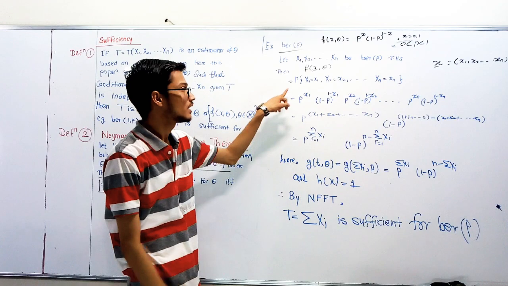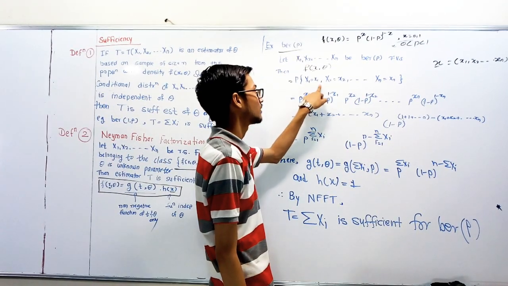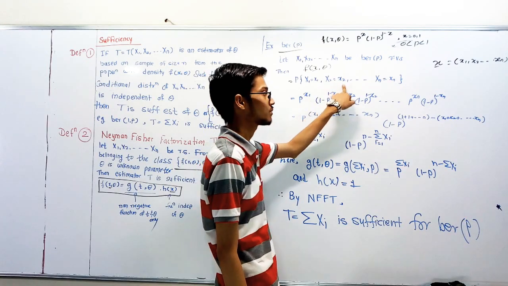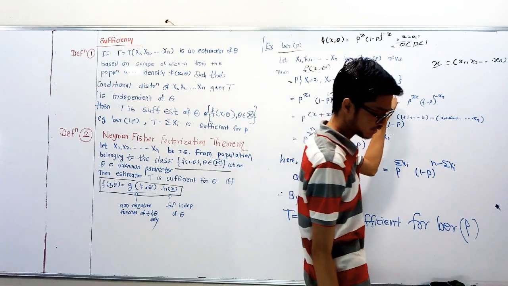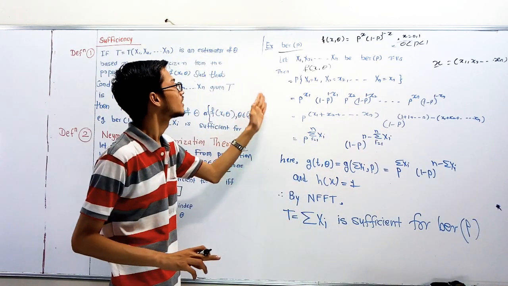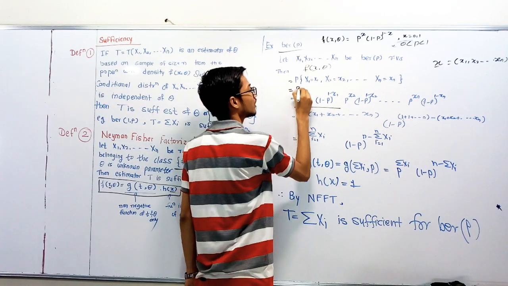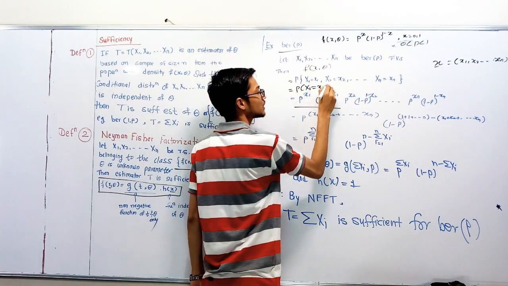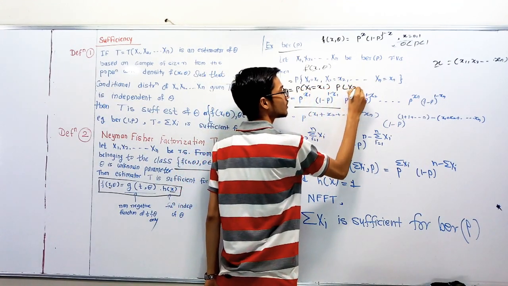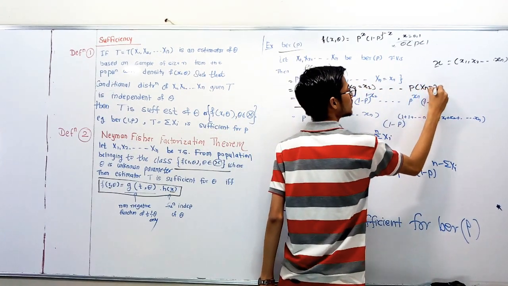The x vector: probability of capital X1 equal to small x1, capital X2 equal to small x2, up to capital Xn equal to small xn. This is the probability of x1 equal to small x1, times the probability of x2 equal to small x2, times the probability of xn equal to small xn.